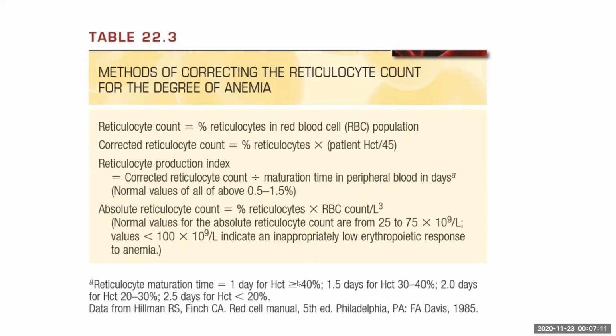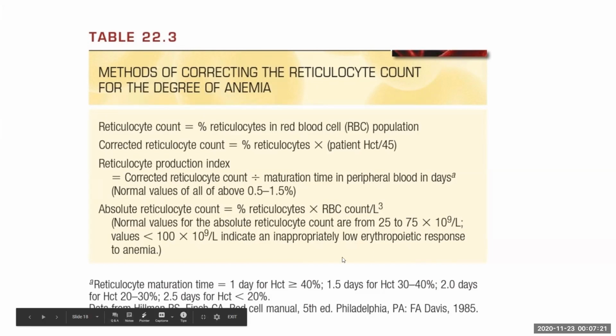That we are calculating based on hematocrit again. If the hematocrit is more than 40, we will take it as 1. That is, the maturation time is normal. And if it is 30 to 40, we take it as 1.5. And for 20 to 30, we take it as 2, and less than 20, we take it as 2.5.